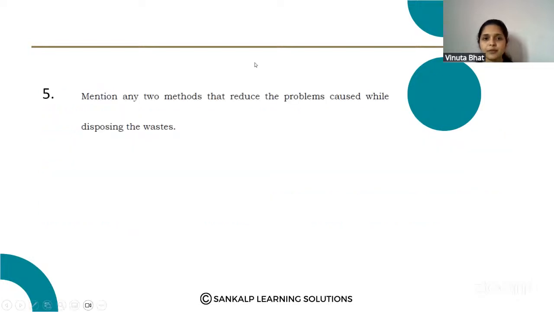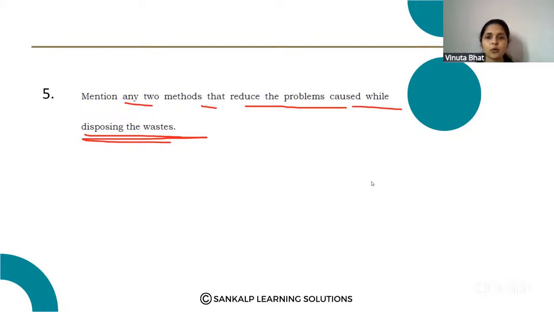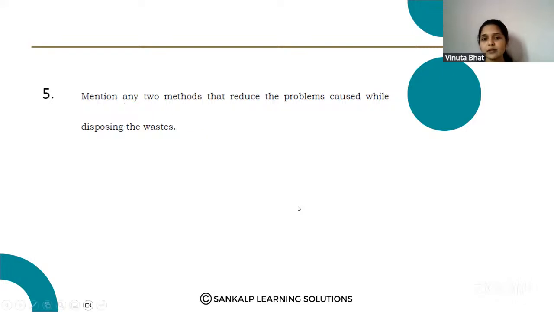Next question. Mention any two methods that reduce the problems caused while disposing the waste.